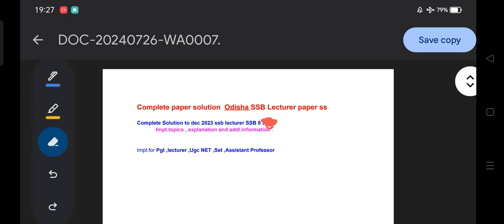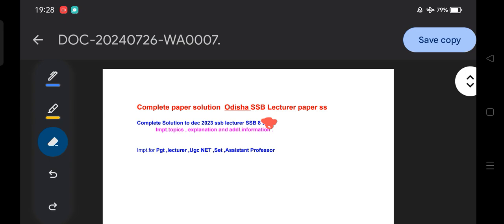So different political science previous year question papers, because as per our schedule we have to cover the syllabus as per the SSB lectures. Now I should focus on the paper discussion of the different PYQs.